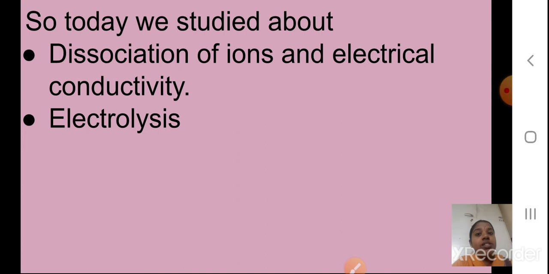Yes, electrolysis is a process where the decomposition of a solute takes place in the solution because of the electric current that is passed. And this process we called electrolysis. We also saw in the last part pure water. The word pure is more important. Pure water is a bad conductor of electricity. It cannot conduct electricity. But when a small amount of salt or any strong acid or strong base is put in it, because of their dissociation, water can conduct electricity.